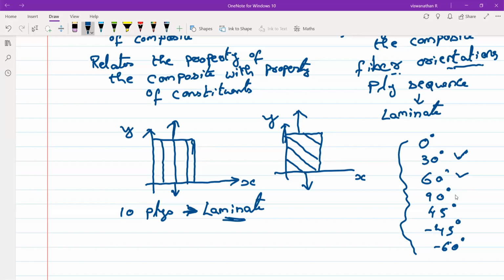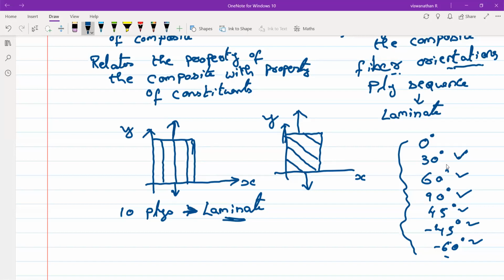So you orient all the fibers in these particular angles. Then what you're doing is designing a laminate to withstand the particular kind of loads that you're going to apply on it. So what should be this orientation? How do I arrive at these values? Whether I should go for 0, 30, 60, 90, 45 or 0, 45, 60, 45, 60, 90.